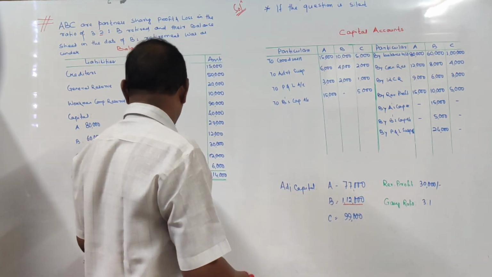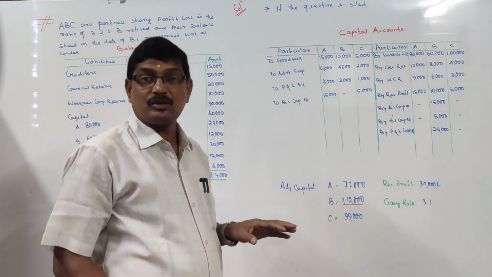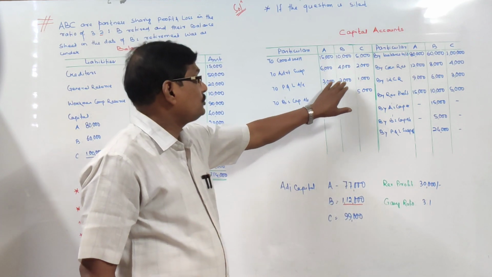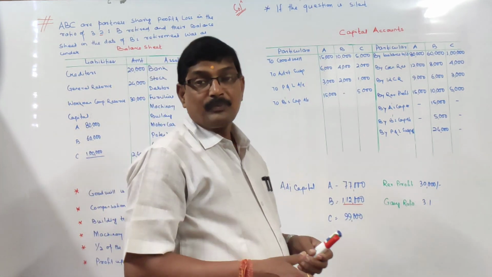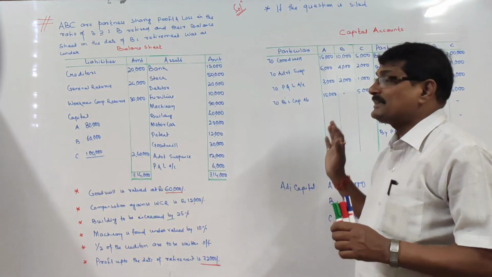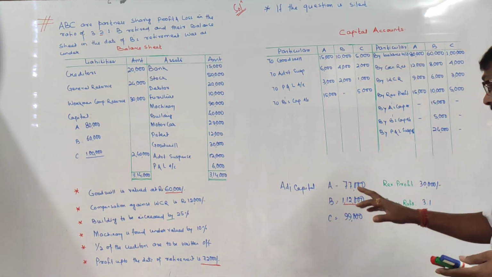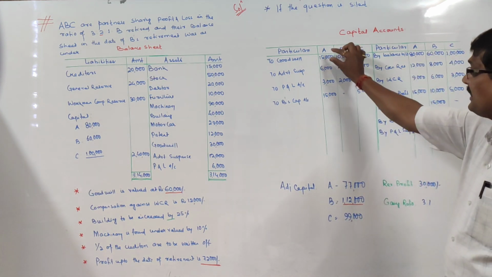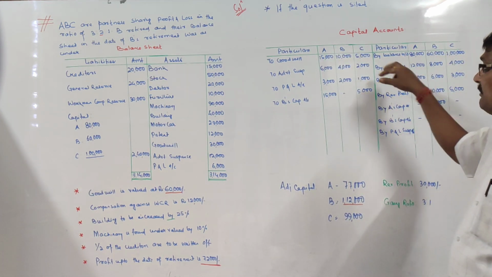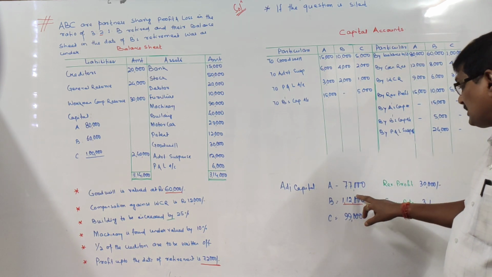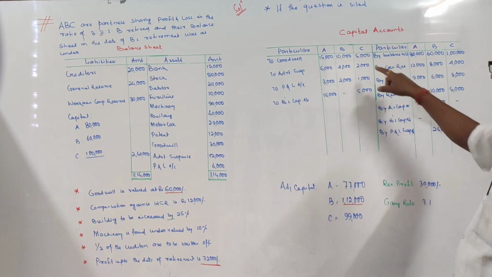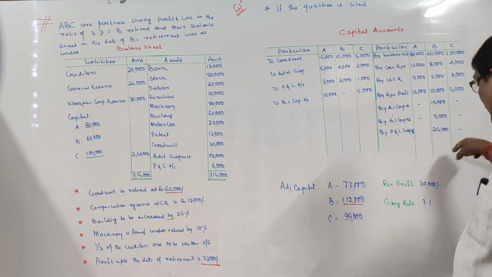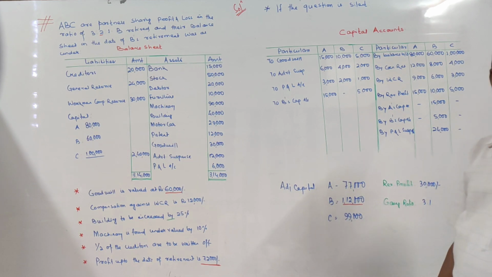Profit and loss account, which is appearing in the asset side, is also an accumulated loss, and that is to be distributed among old partners in the old ratio, that is 3,000, 2,000 and 1,000. So after all these adjustments, we have arrived at the adjusted capital of A, that is total of credit minus total of debit. Total credit minus total debit comes to 77,000. B, total credit minus total debit, comes to 1,12,000. And C, total credit minus total debit, comes to 99,000.